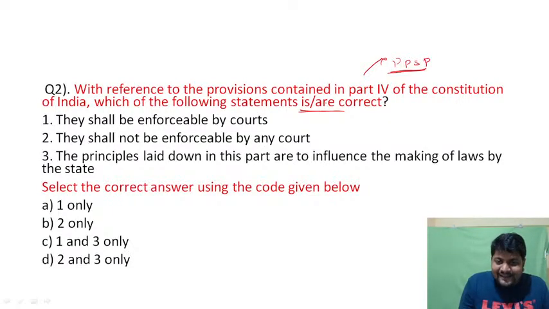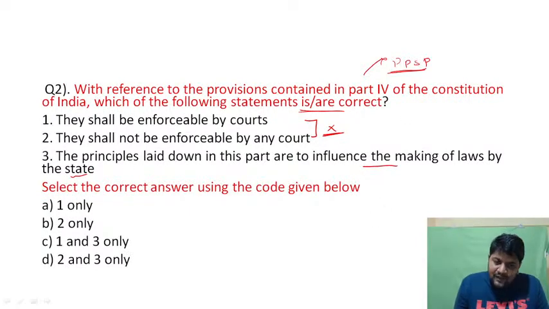If we look at the statements, statements 1 and 2 are in conflict, basically opposite to each other. And the principles laid down in this part are to influence the making of laws by the state.